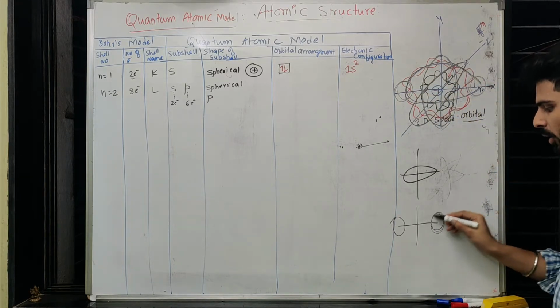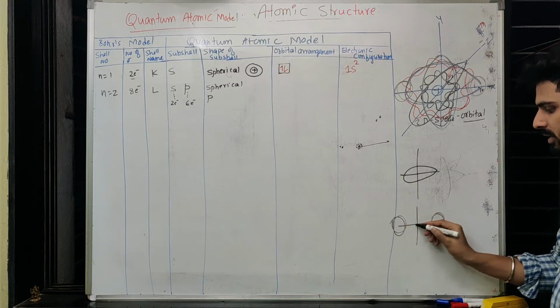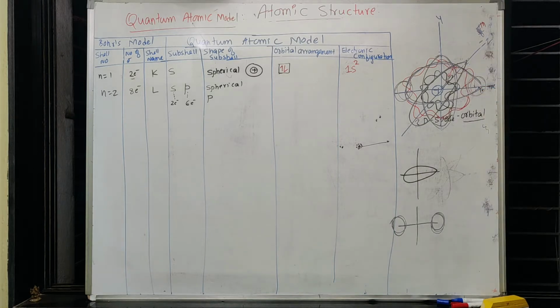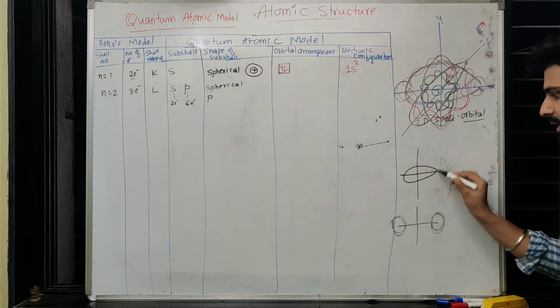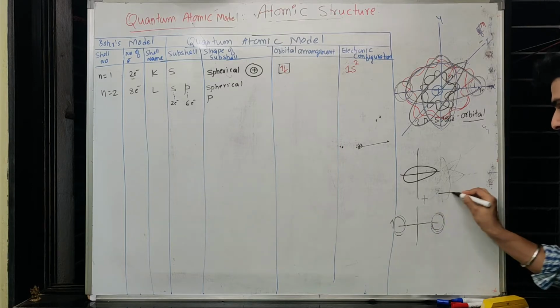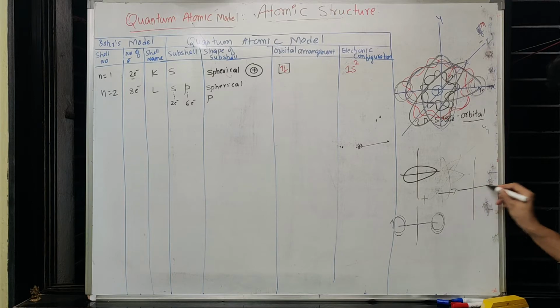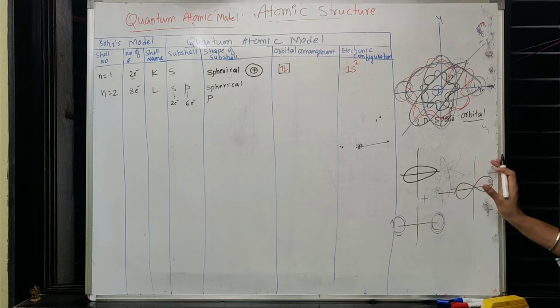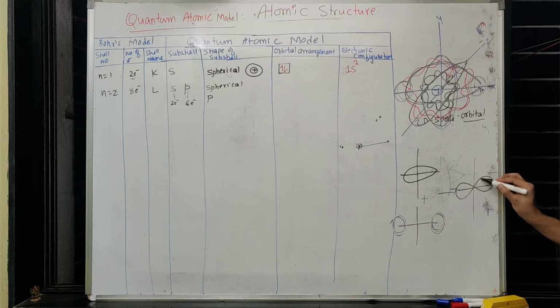So this indicates electron density is more at the corners and less at the center, because the center already contains spherical electrons there. So now I need to submerge both shapes. One is how they are orienting, how they are revolving, and this is where their presence is maximum. If I add these two, then I will get one ultimate shape, that is this one. So this shape is not only explaining how it is revolving, it is also explaining its density, more at the corners. Now don't believe that the electron is going through the nucleus, it is not like that.